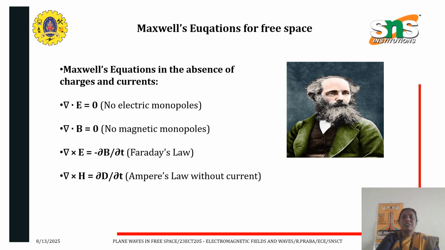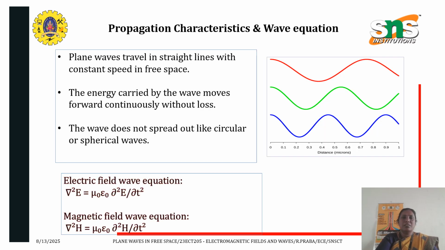This Maxwell's equation is derived from Faraday's law. And the last equation, the magnetic curl equation, del cross H is equal to dou D by dou t. This is Ampere's law without current. So these four Maxwell's equations in free space are considered in the absence of charges and currents.